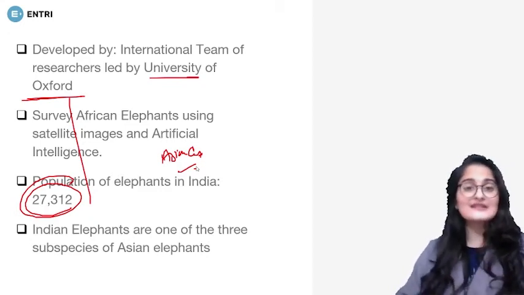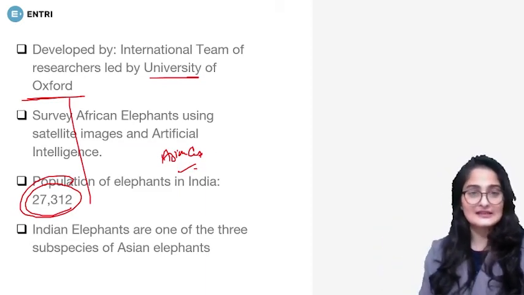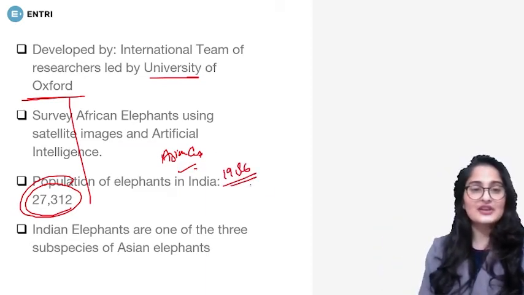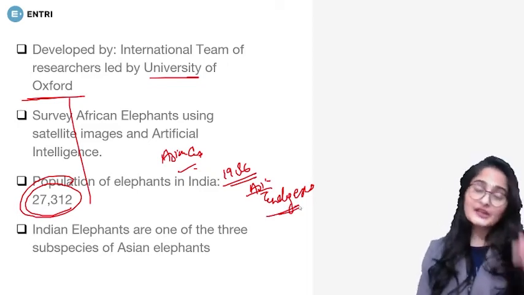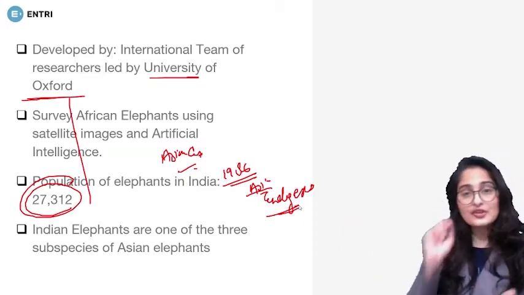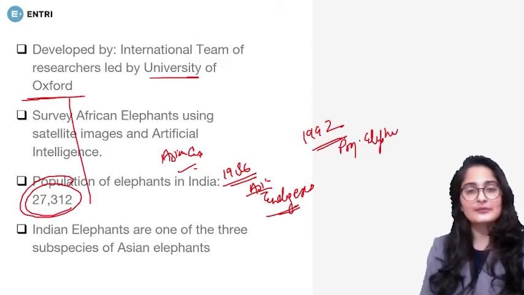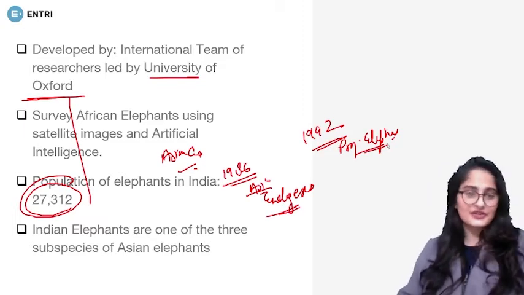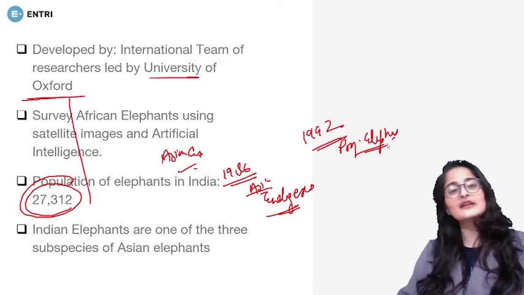Now, Asian elephants are under the endangered category of the IUCN Red List. They were put there in 1986, right? After they were put in the endangered category, India launched Project Elephant in 1992. This was for the conservation of elephants, for protecting the wildlife areas for them, their health management systems to be created, and all of that.